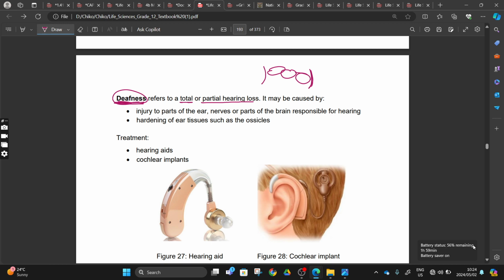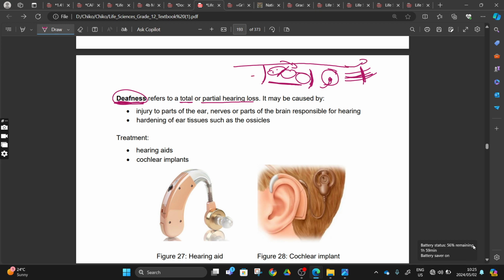So this hearing loss can be caused by many things. Our tympanic membrane can rupture, our ossicles can become immovable or detached, so that one can move but cannot transfer the vibration to the next one. Our oval window may also be ruptured. Everything right up until the cochlea, the organ of Corti, may be damaged, and then from there we have our auditory nerve, which might also be damaged. Then this process goes up to the cerebrum.